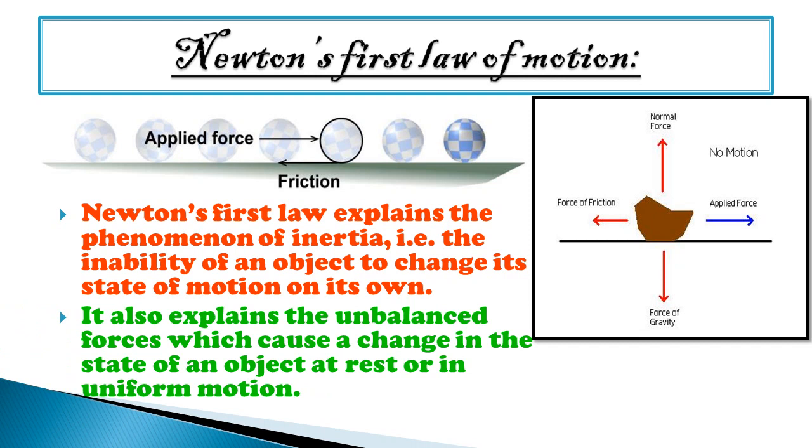And all instances of inertia are examples of Newton's law of motion. So students, I hope you all have understood Newton's first law of motion. It is also called the law of inertia, and the next two laws we will continue in our next session.